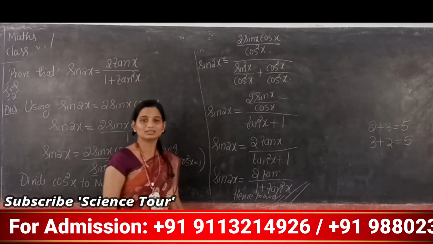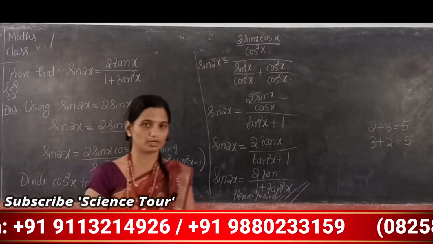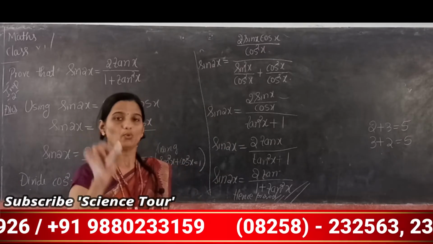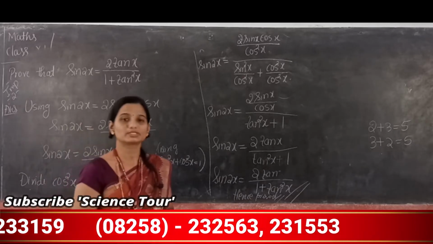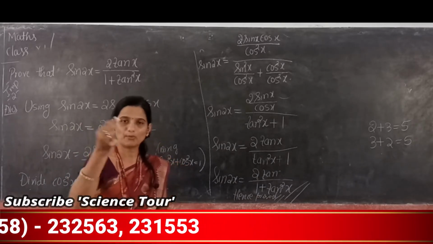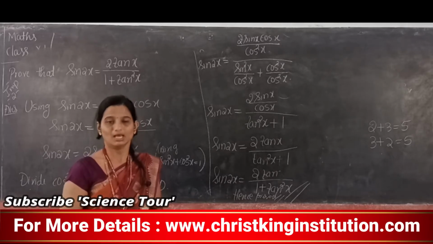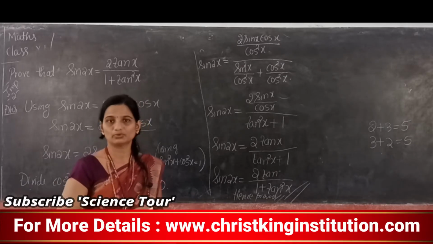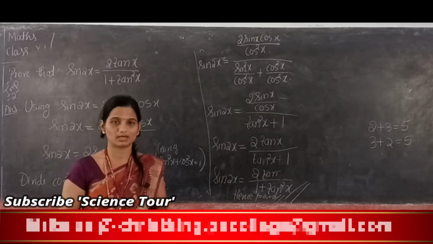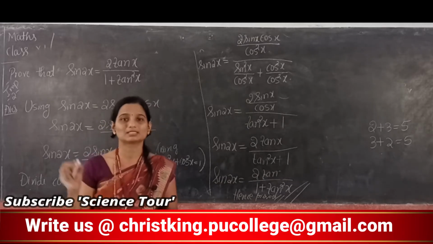The formula is important and the derivation is important for 2 marks. Now, what are the 2 formulas related to sin 2x? So the first formula is sin 2x is 2 sin x into cos x. Next, the second formula of sin 2x is 2 tan x divided by 1 plus tan square x.